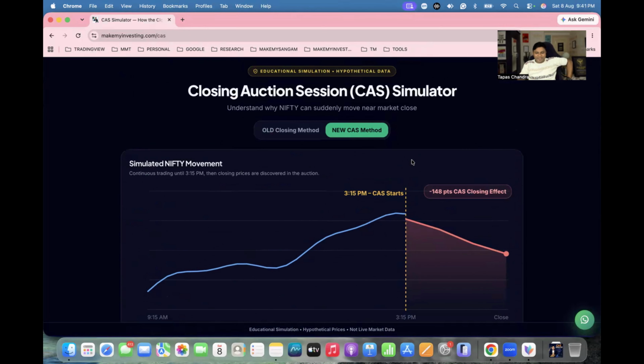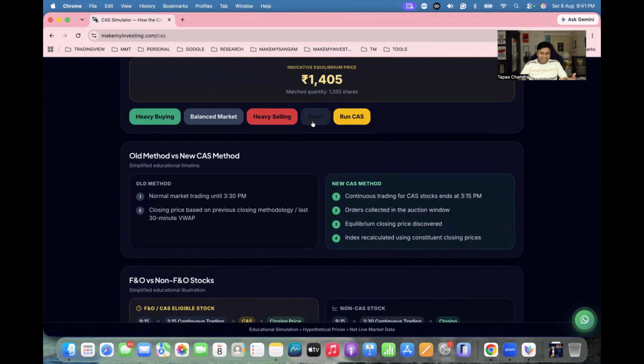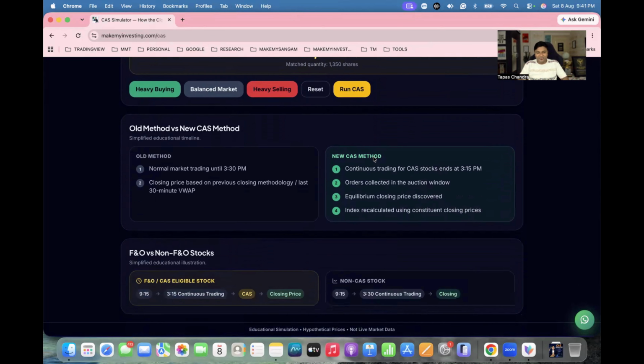So basically it completely depends upon the CAS which happened for the individual stocks, how those have behaved. Accordingly it will be changing. So if it is a balanced market, there is not much change between the 3:15 closing and the CAS closing of the Nifty, or maybe any of the indexes.